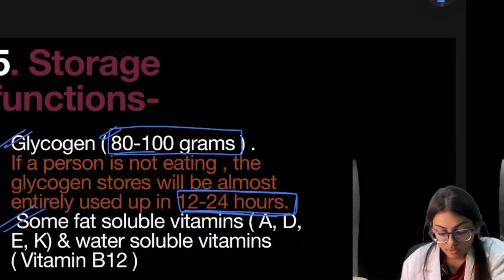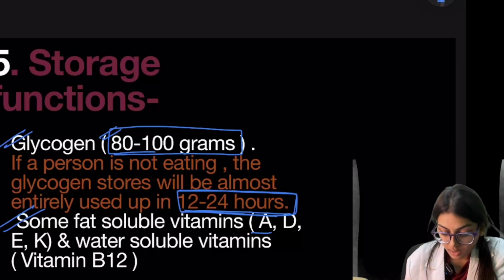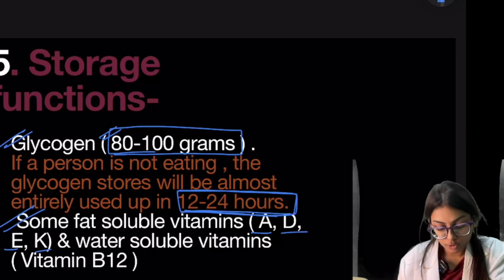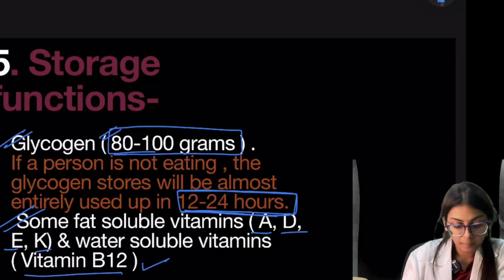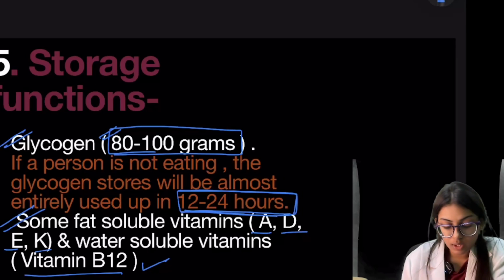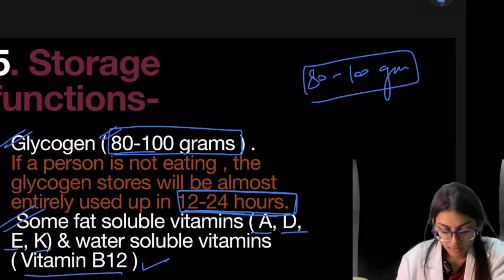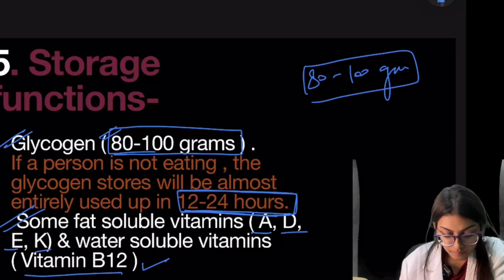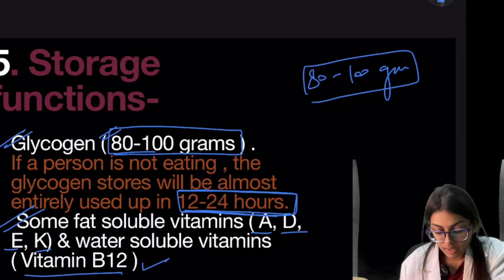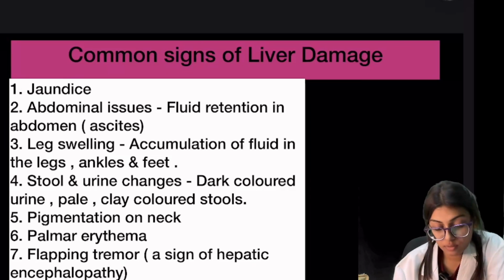And some fat soluble vitamins like A, D, E, and K are also stored. And a water soluble vitamin, B12, is also stored here. So these are the storage functions. Glycogen is stored at 80 to 100 grams, which is used up in 12 to 24 hours if a person is not eating, and some fat soluble vitamins like A, D, E, K are stored, and one water soluble vitamin, B12. Now we will see what the common signs of liver damage are.